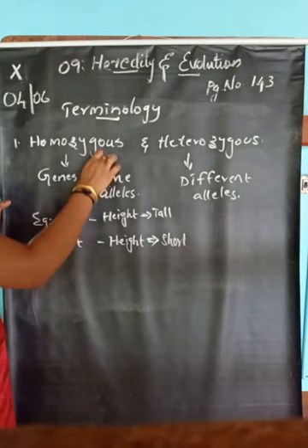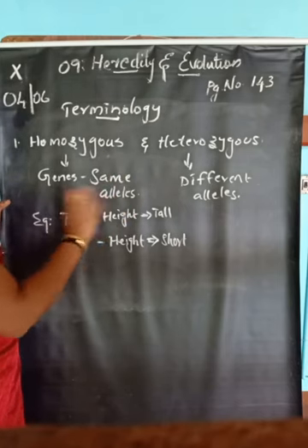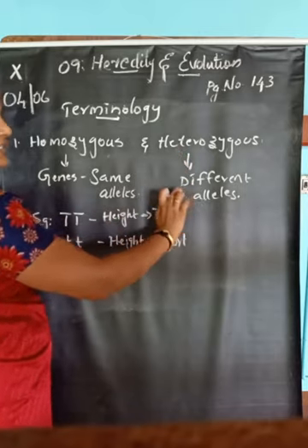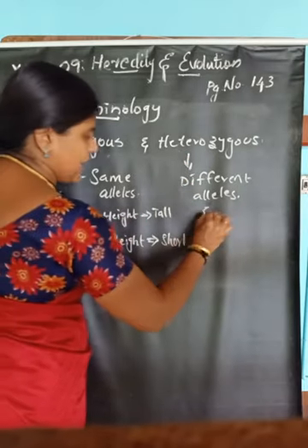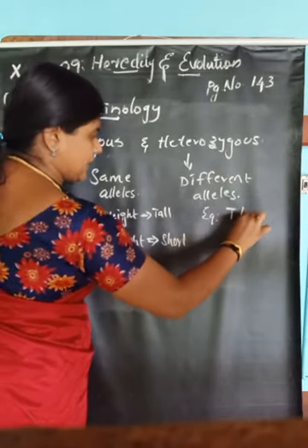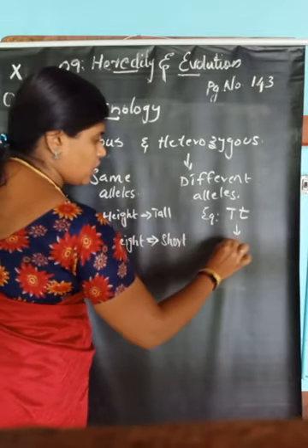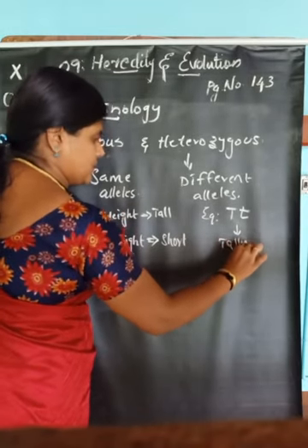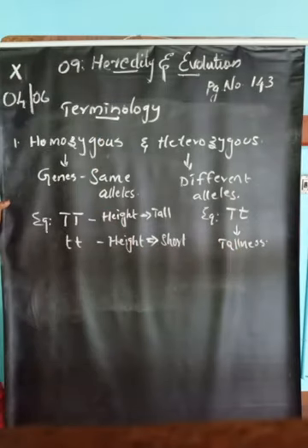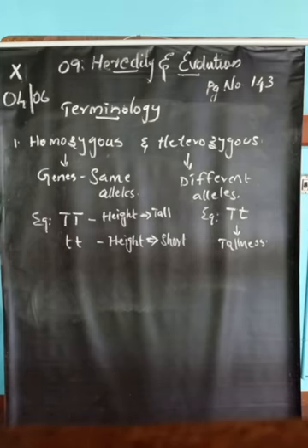Homozygous alleles means genes having the same alleles. Heterozygous means genes having different alleles. Example is capital T, small t, which also causes tallness.